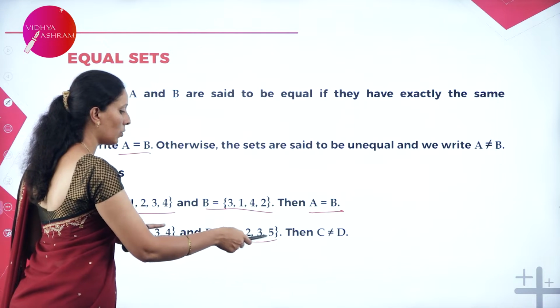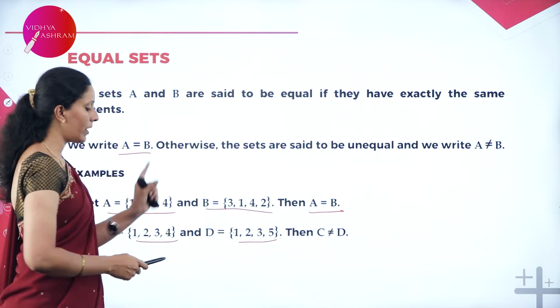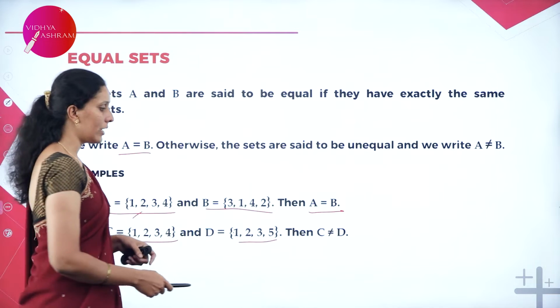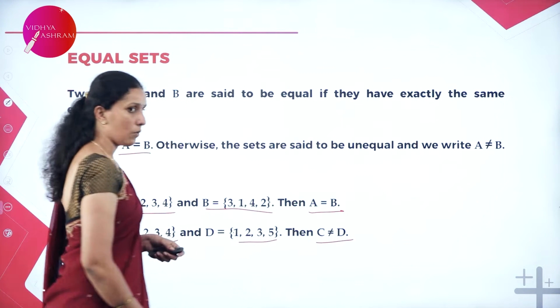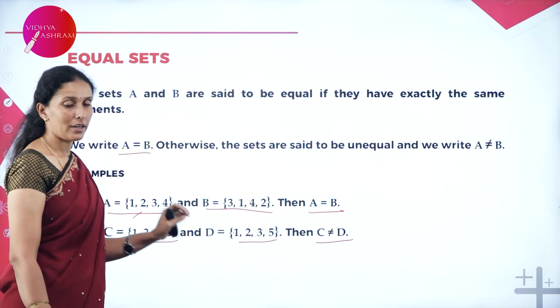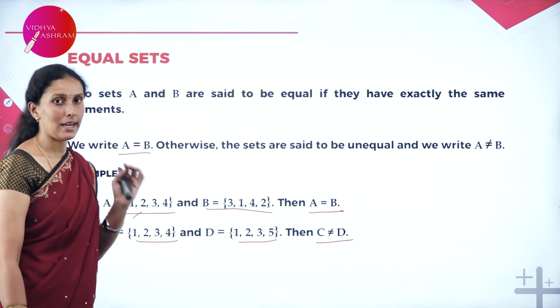And when I say 1, 2, 3, 5 is not there in C. So, 1, 2, 3, 4, when I say in C, it should be in D. So, therefore, we have an element which is not in D here. So, we write C not equal to D here. It may be a finite or infinite set, but A and B must have exactly the same elements.